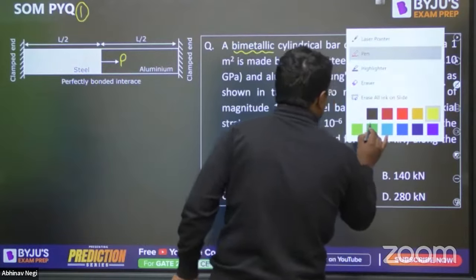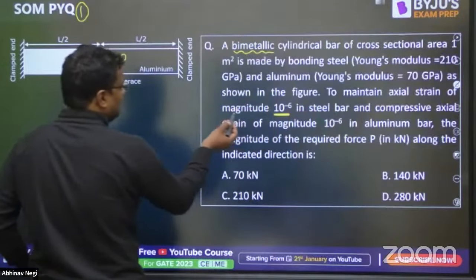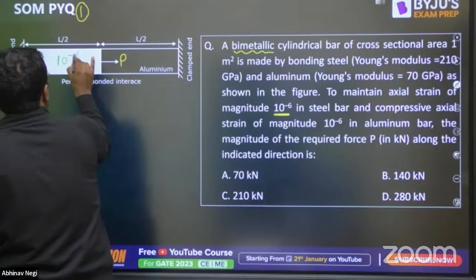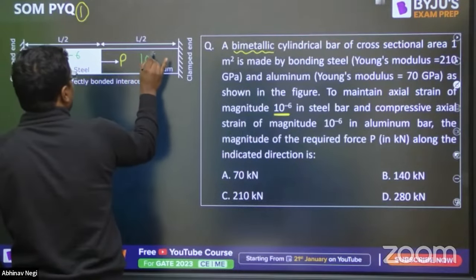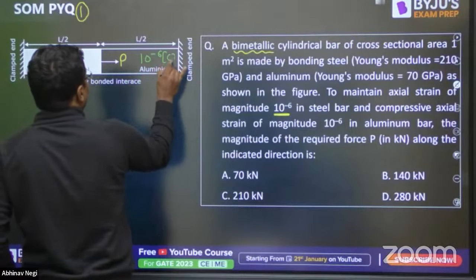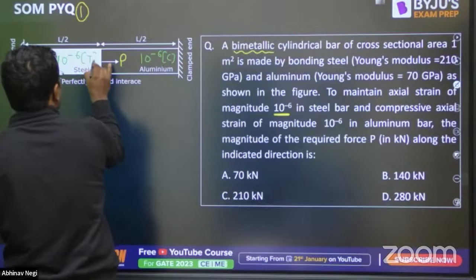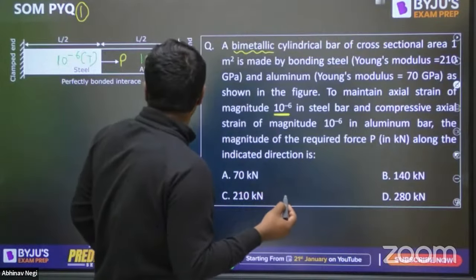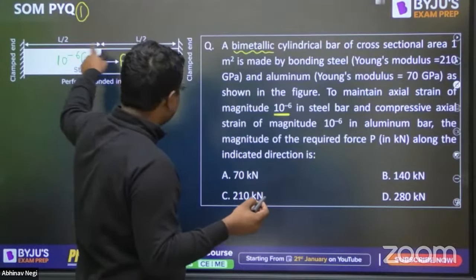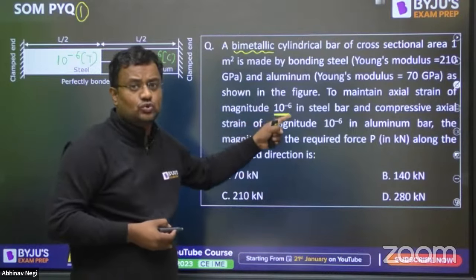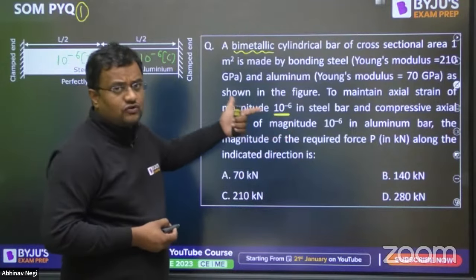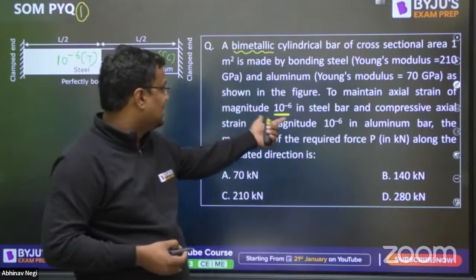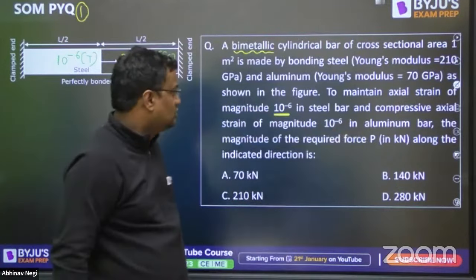Let me tell you first, there was no need to say this. If the strain is 10 to the power minus 6 in tension, then it will be 10 to the power minus 6 in compression, because the total delta will be 0. Lengths are both the same, so equal strain leads to equal deformation. Of course delta will be 0 because both ends are fixed.